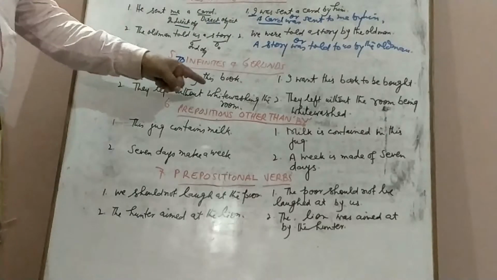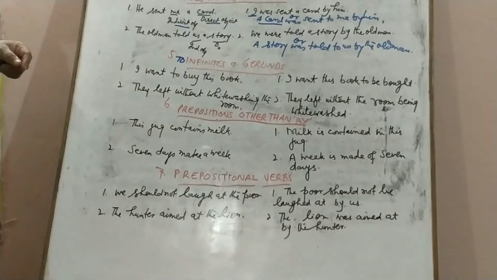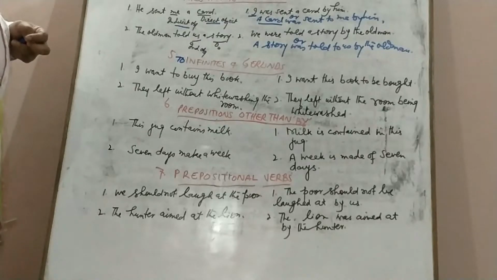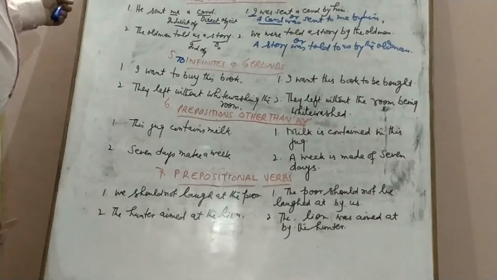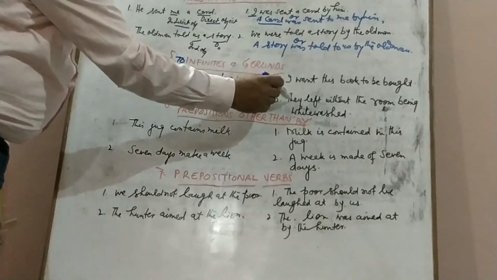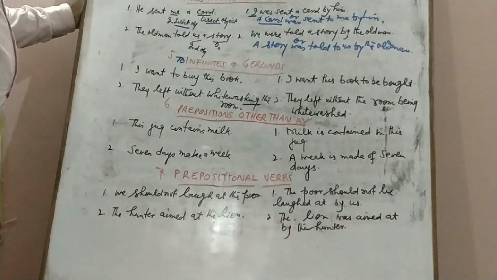They left without whitewashing the room. This is a gerund. Whitewashing is a gerund. You know that when the ing form functions as a noun, it is known as a gerund. They left without whitewashing the room. You see it has ing form, so we will use being. They left without the room being whitewashed.